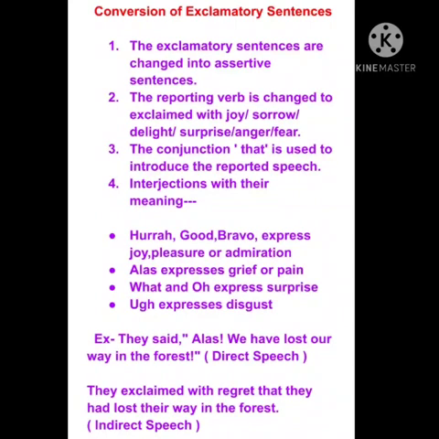Now there is an example given. Let's take a look at the example also. They said, alas, we have lost our way in the forest. Converting it into indirect, it will be: they exclaimed with regret that they had lost their way in the forest.